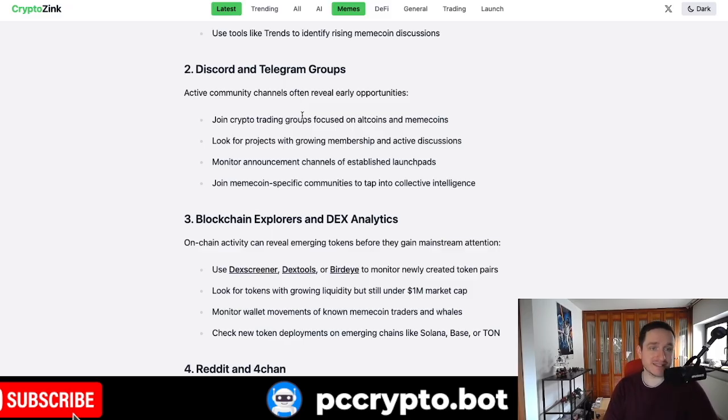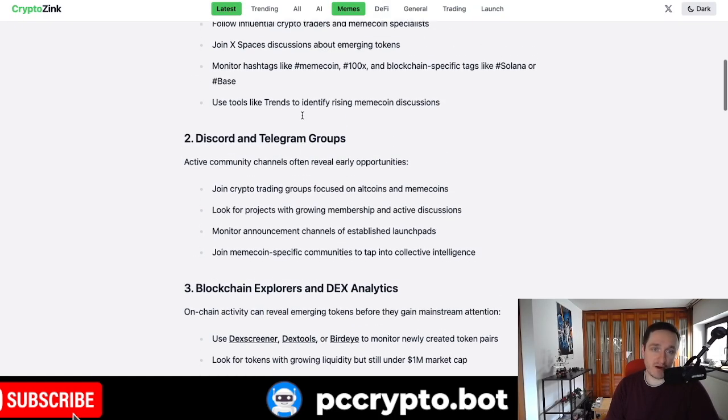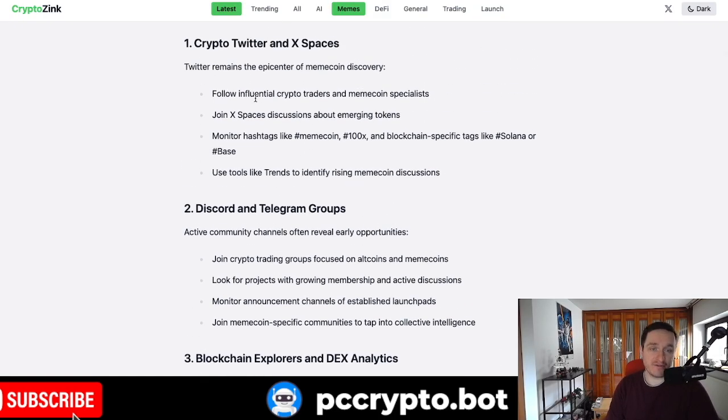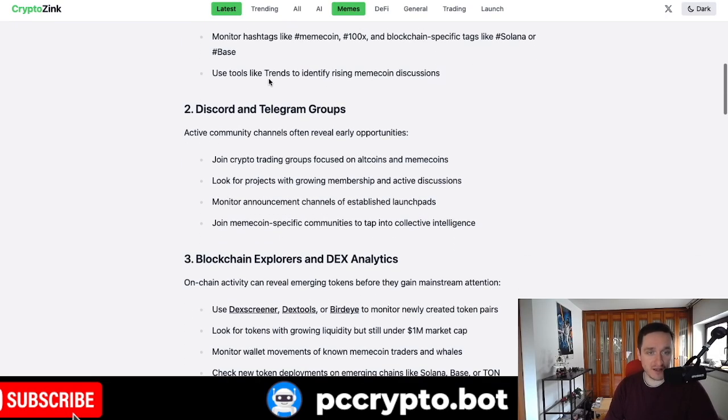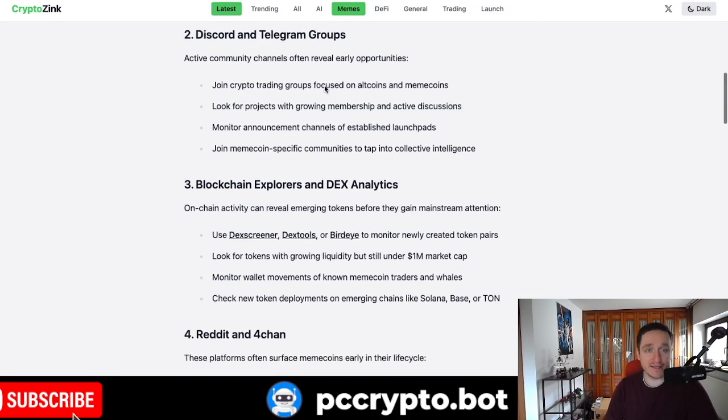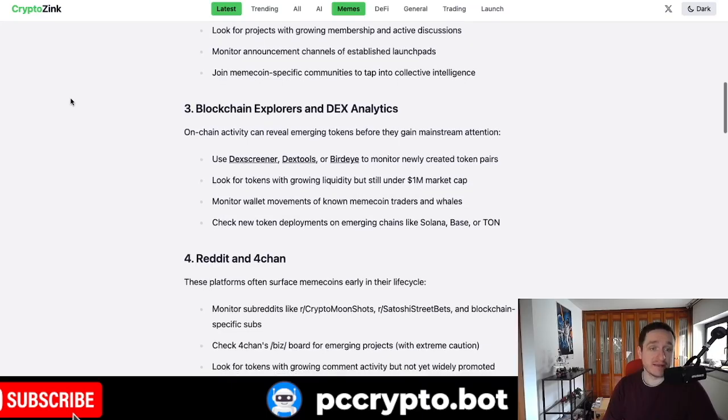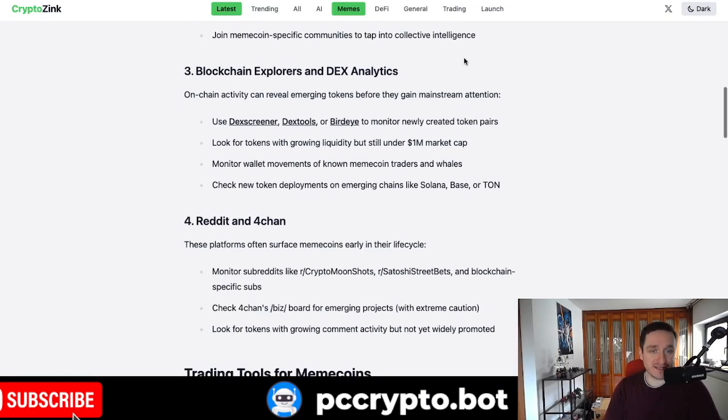There are many different signal groups, alpha calls, and chats that are available for you on Telegram, and if you search on Twitter for them, you'll find them. Very easy to find. Ideally, you find influential crypto traders. They have their own groups, and from there you can find new people that are also interested in meme coins and use that. Now, the next thing is, of course, different explorers.